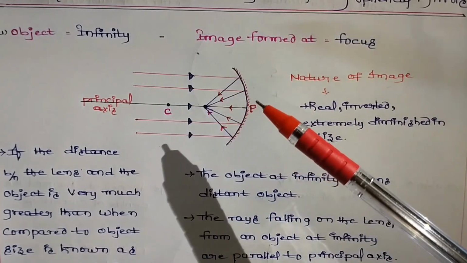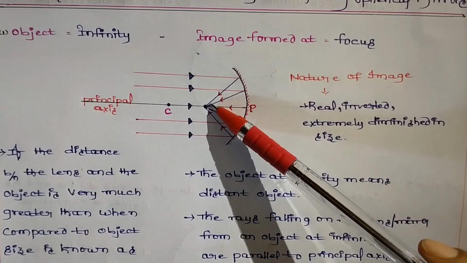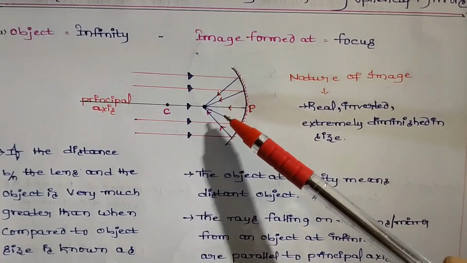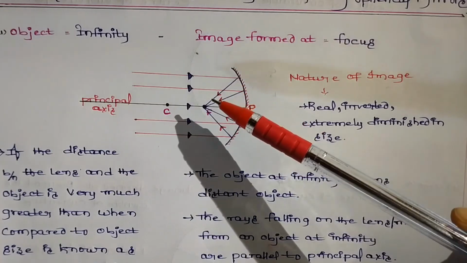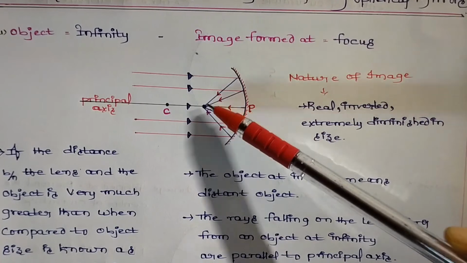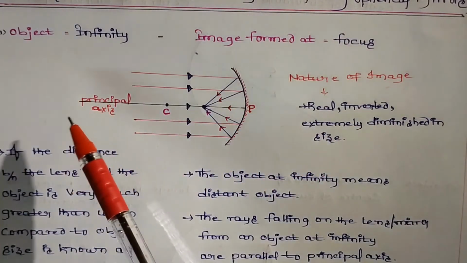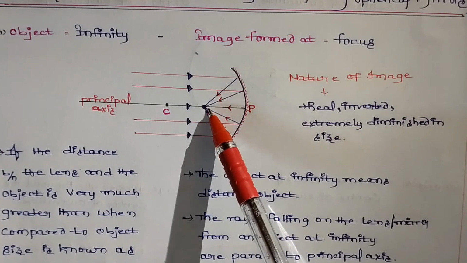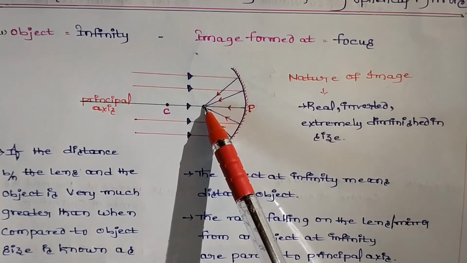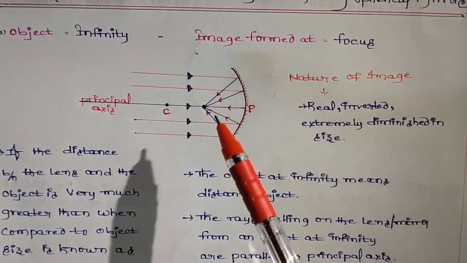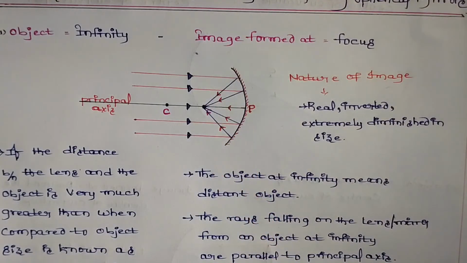The nature of the image is real and inverted, extremely diminished in size, which means it may be a point image. When the object is at infinity, the image is formed at the focus, and it is a real image, inverted, and extremely diminished in size.